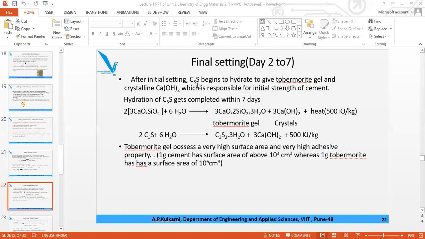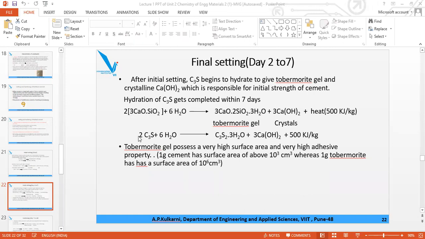And the hydration reaction is of C3S. C3S means tricalcium silicate. So two molecules of C3S plus 6H2O. Again, the product is the same as earlier: 3CaO·2SiO2·3H2O. Out of 6, 3 water molecules are used, so you get Ca(OH)2 twice. Ca(OH)2 is the crystal, the initial crystal formation, which gives the initial strength to the cement to bear the load. And this gel formation gives the adhesion property or binding property.